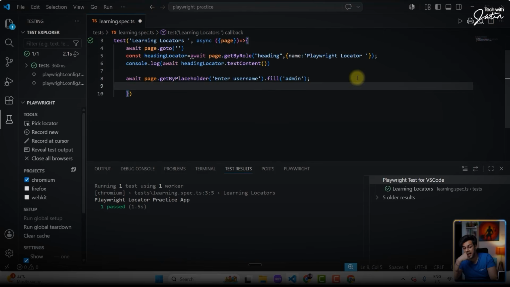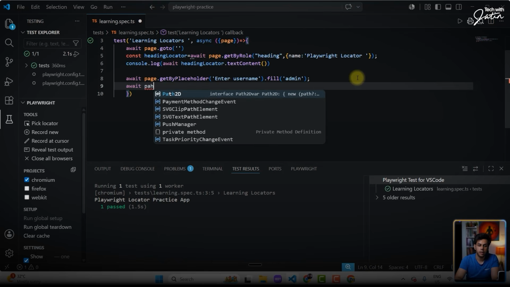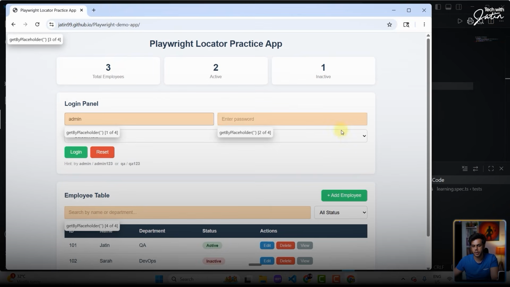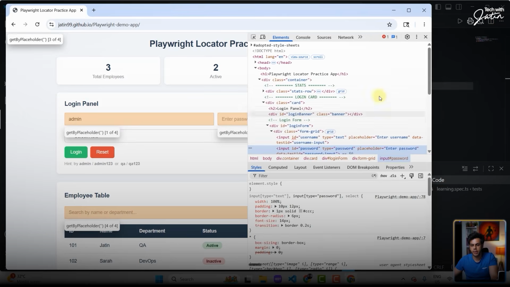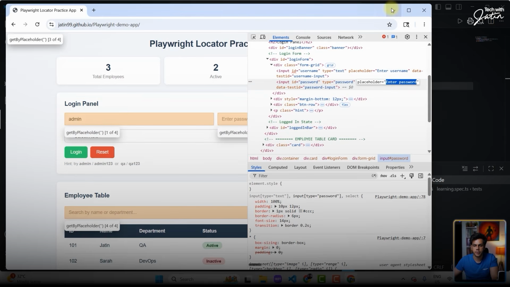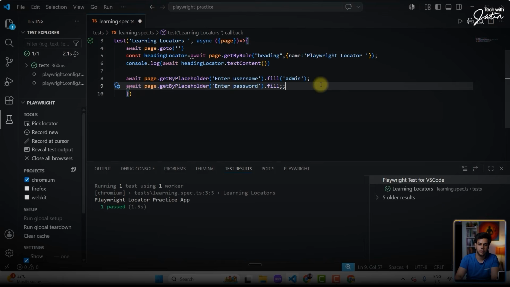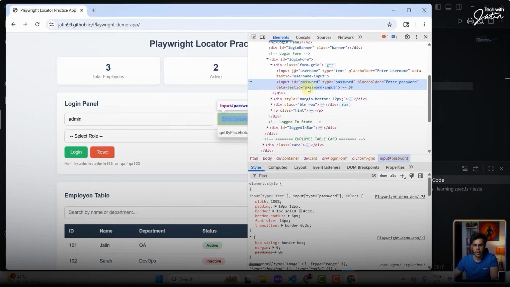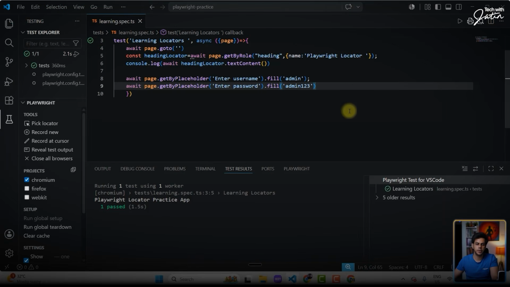Now, the next thing, I want to fill the password. How to do that? I can say await page.getByPlaceholder. And here, I can right click on inspect. This is enter password. Copy this, paste it. Dot fill. And over here, the password is admin123. I can copy this, paste it here.